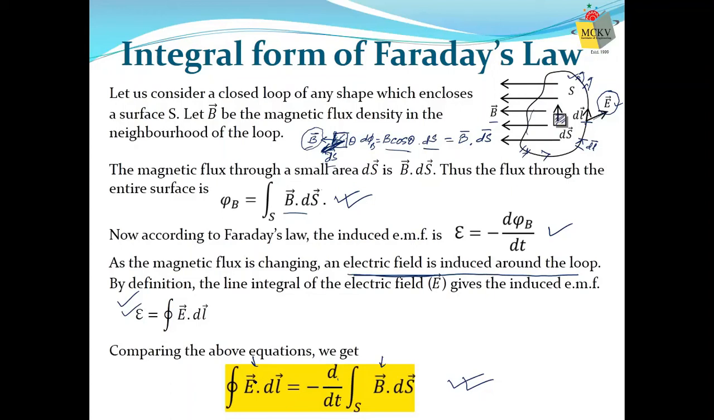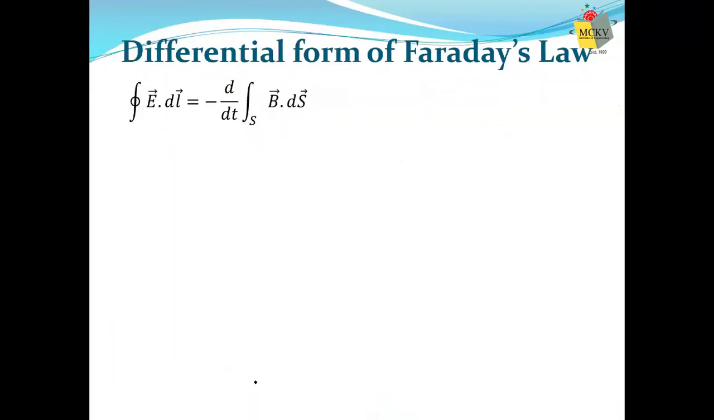But when we use Faraday's law so many times, writing or using the integral form is somehow complicated. So it is always preferable if we can use the differential form. So how will you find out the differential form of Faraday's law? When differentiation is used instead of integration.